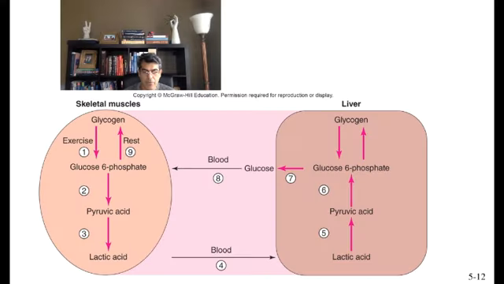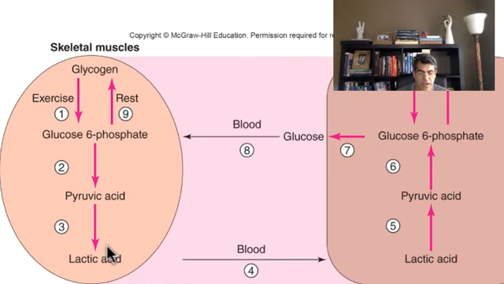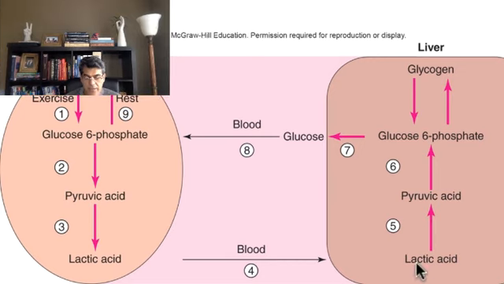Here's an example of gluconeogenesis, specifically in the case of lactic acid. Let's say you are doing exercise and you release lots of lactic acid. What happens to this lactic acid inside the skeletal muscle when you exercise? Well, it comes to the blood and reaches the liver. The liver takes this lactic acid, turns it back to pyruvic acid, and turns this pyruvic acid to glucose 6-phosphate, and then either cuts off the phosphate and releases glucose in the blood or changes it to glycogen.